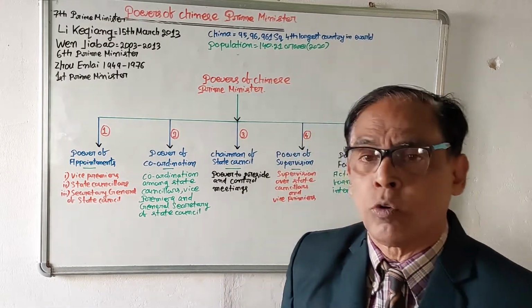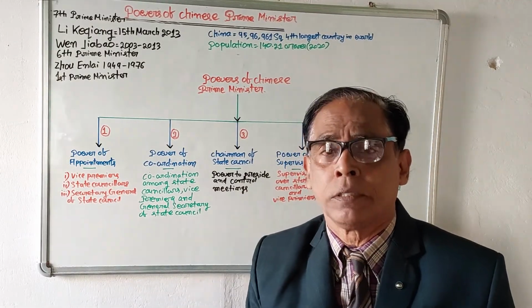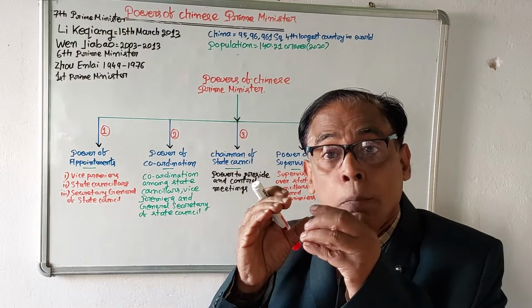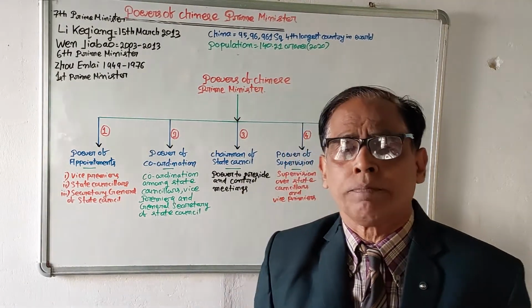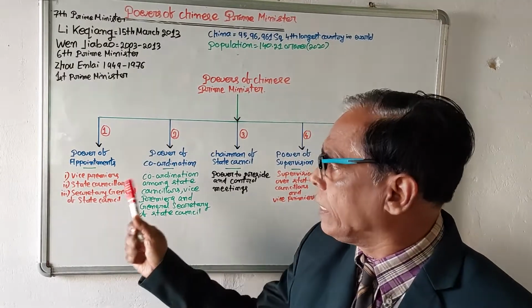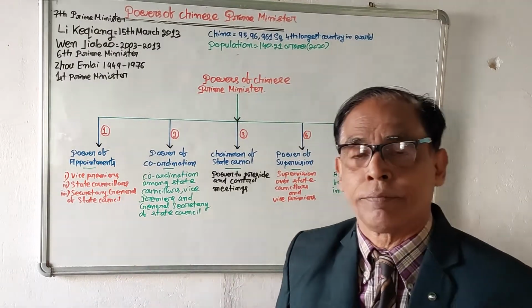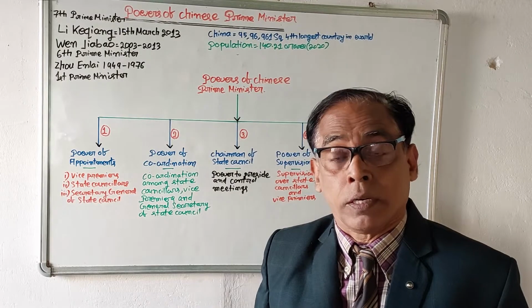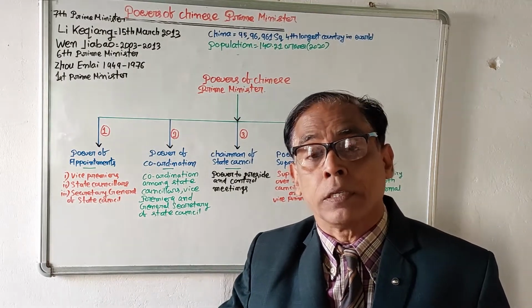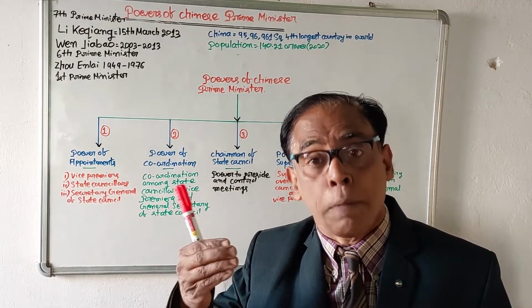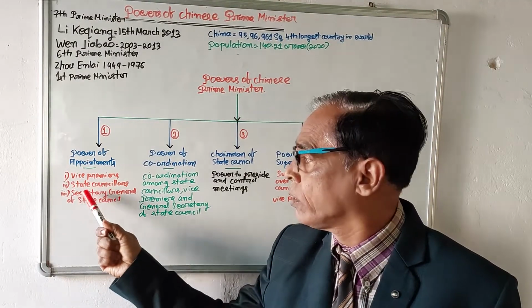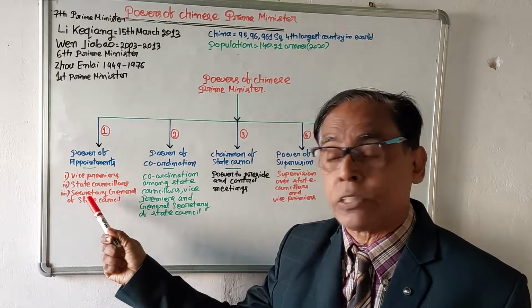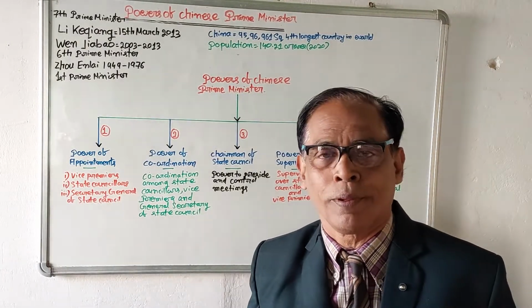Now we'll discuss what major powers the Chinese prime minister possesses. The first important power of the Chinese prime minister is the power of appointments. The Chinese prime minister plays a very important role in the appointment of vice premiers, state councillors and the secretary general of the state council.